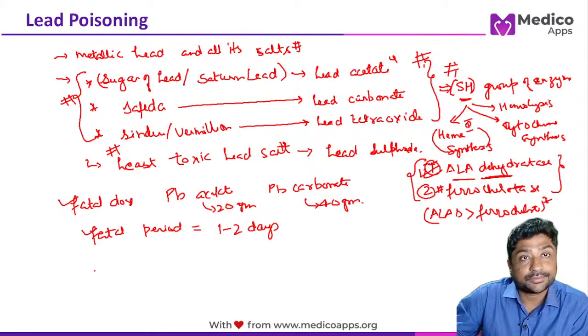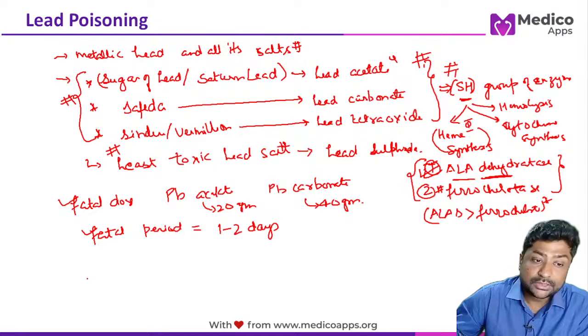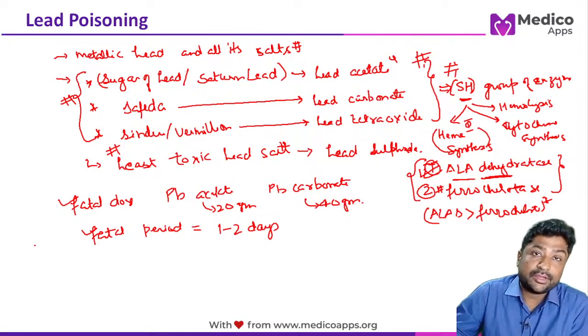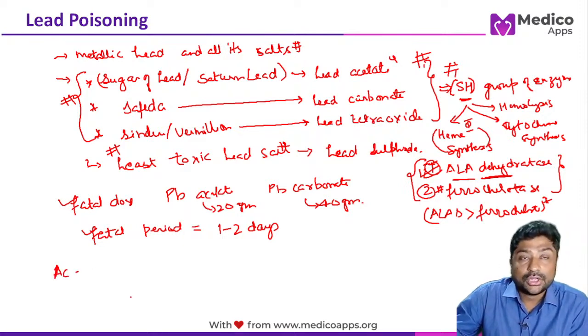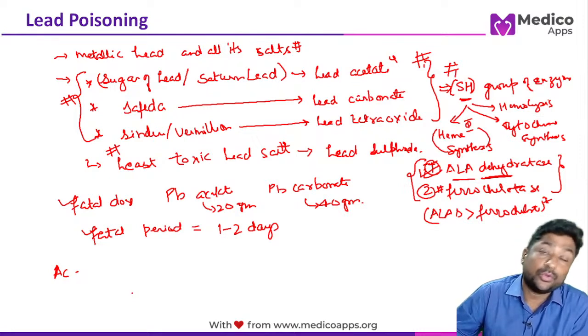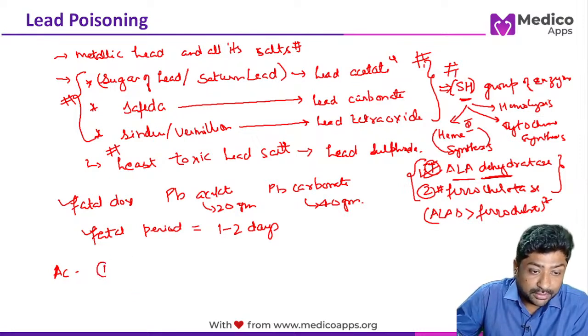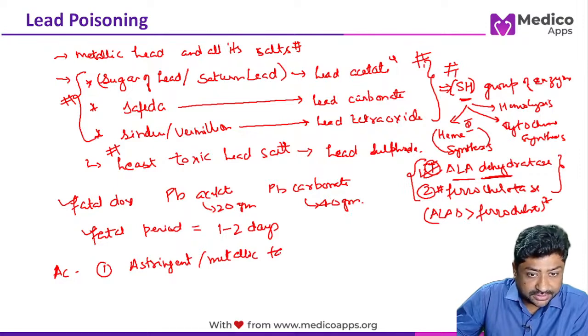Now let's look at it: there are two kinds of poisoning which is possible with lead. One is acute poisoning and one is chronic. So what are the various features of acute poisoning? Remember, number one will be astringent or metallic taste. So this is first. Second, you will have a dry or a sore throat.